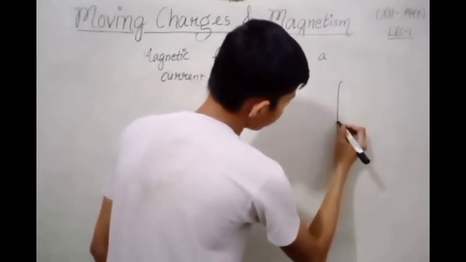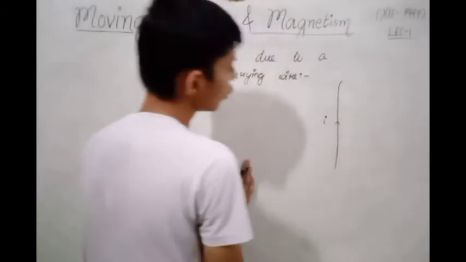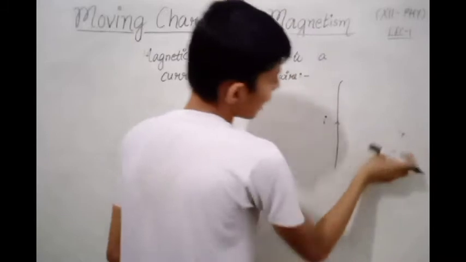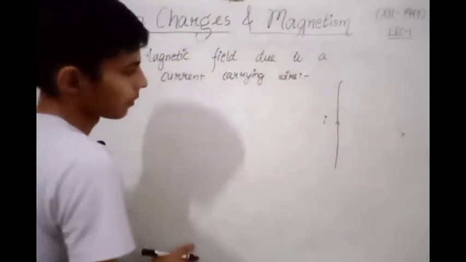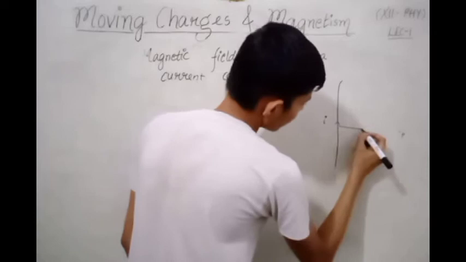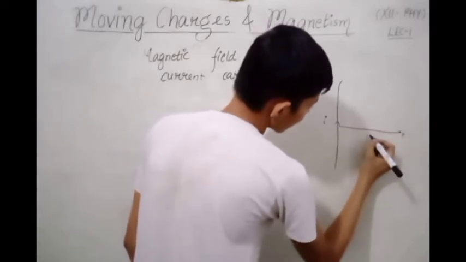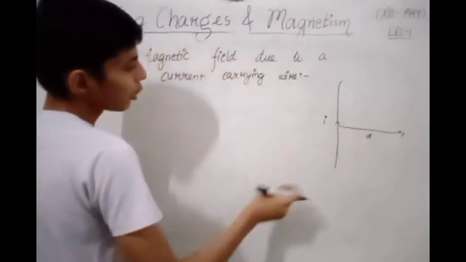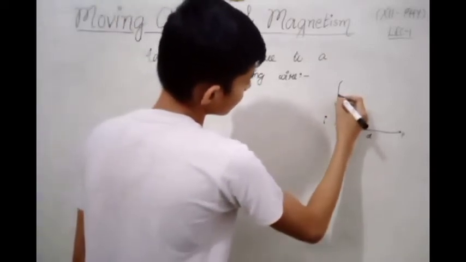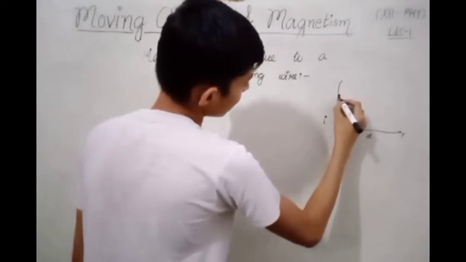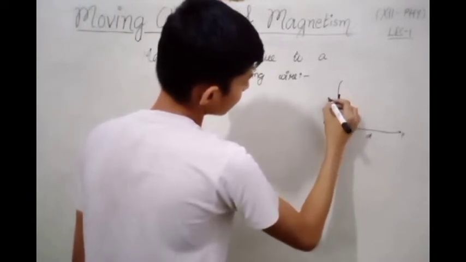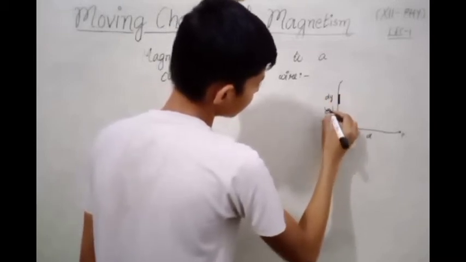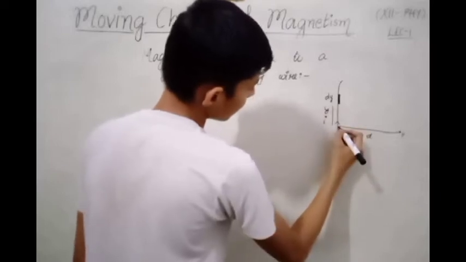This is our wire and current I is flowing through it. This is our point P. Here we have to find the magnetic field. And this is our distance D. For this, we have to assume a small element. This is our small element dy, which is at y distance from this point.